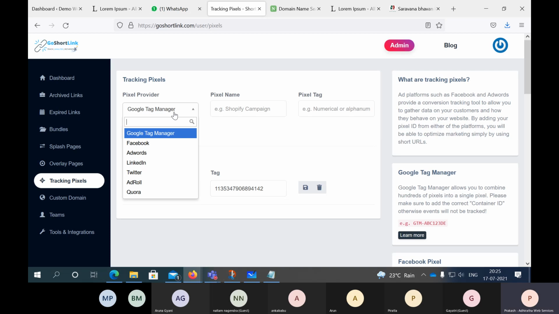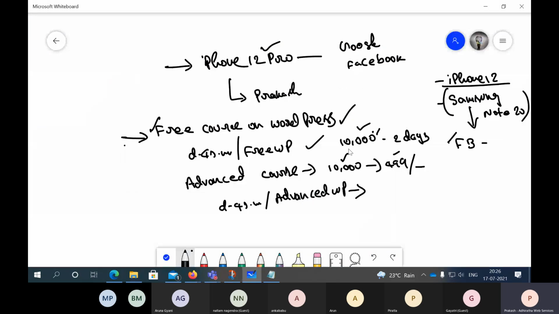Every day you are sharing something useful, so there is already a trust created between you and me. Now tomorrow you are able to track and send that promotion only to me. Or else what will happen? Instead of sending to 10,000 people, you have to send it to 1 lakh people. In 1 lakh people, maybe only 1,000 people will click on it.